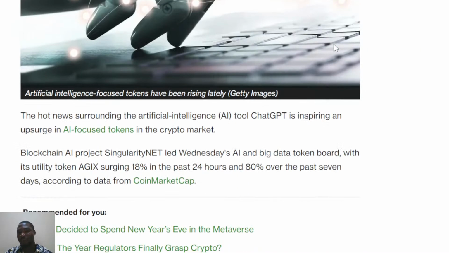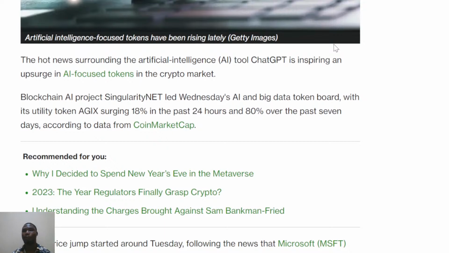So that means, looking at the fact that it has to do with AI, you have to understand that AI has been around for a while, but now because it's an AI token, a lot of people are saying this is a token they can look into to invest in. This is an important factor for this token.